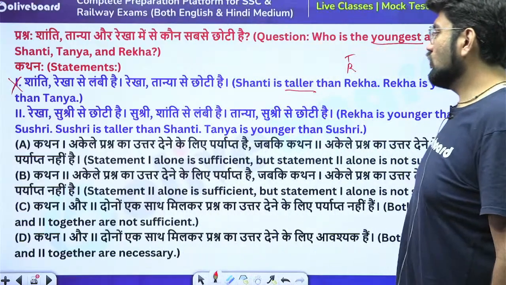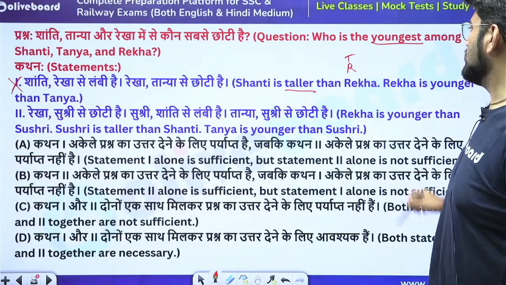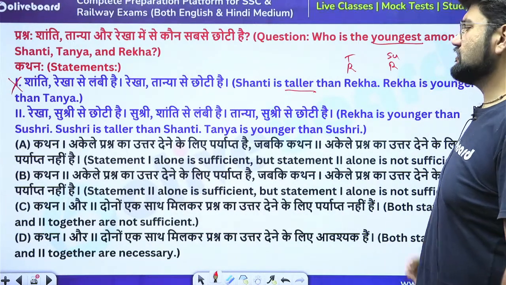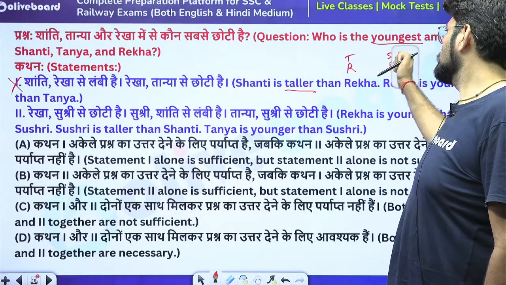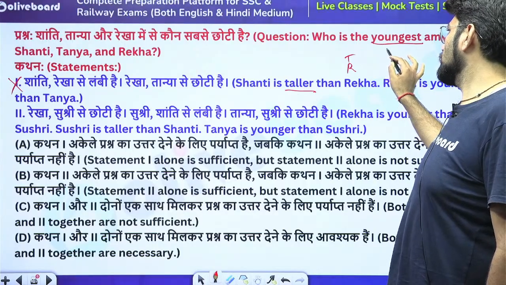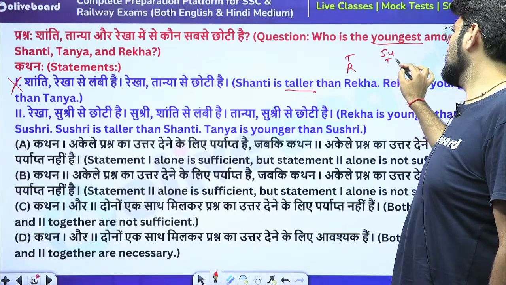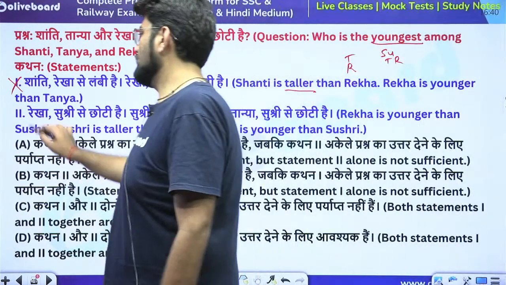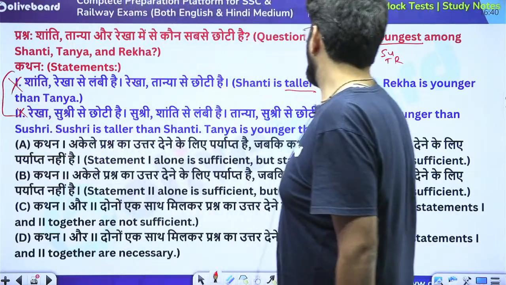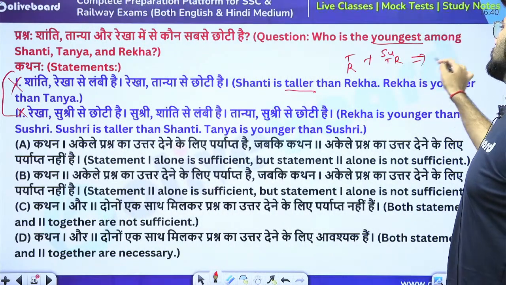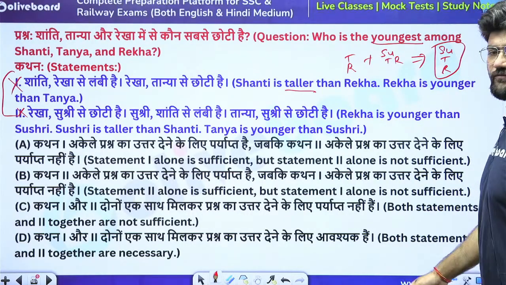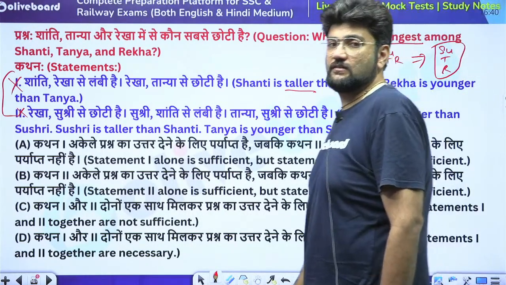Now, 2 alone says Rekha is younger than Sushri. Sushri is taller than Shanti. Tanya is younger than Sushri. So, from 2 alone I can figure this out: Sushri, Tanya, Rekha. This is the only thing I can figure out from 2 alone as far as the age is concerned. And even if I combine both of them, I can still only derive this much. Sushri is the tallest, then Tanya and then Rekha. That's it. I cannot find anything about Shanti as far as the age is concerned.